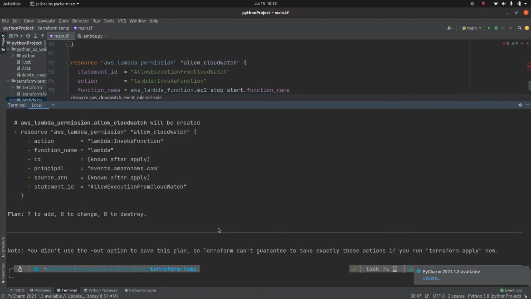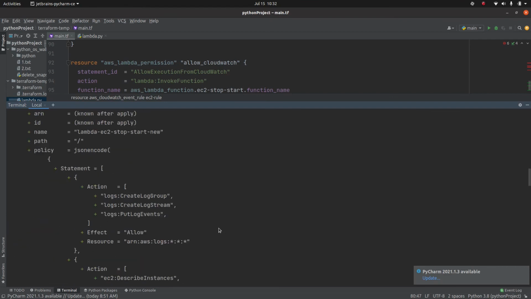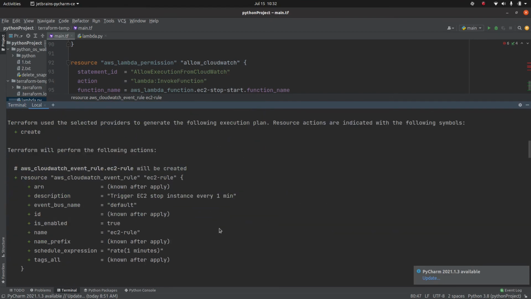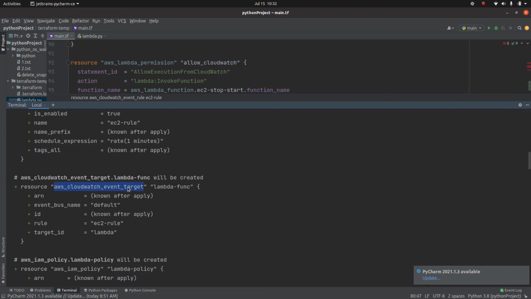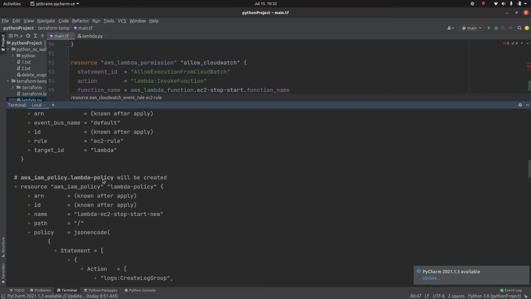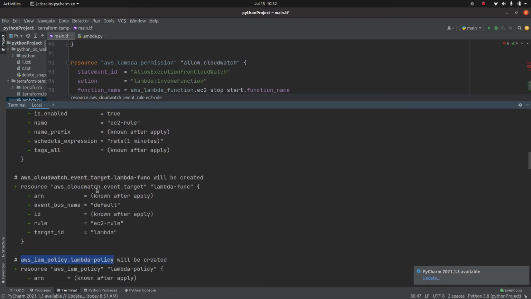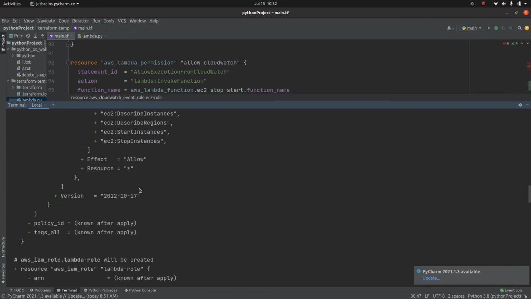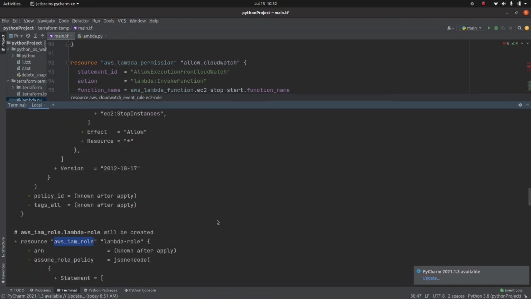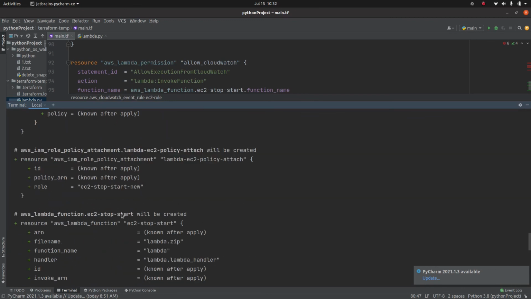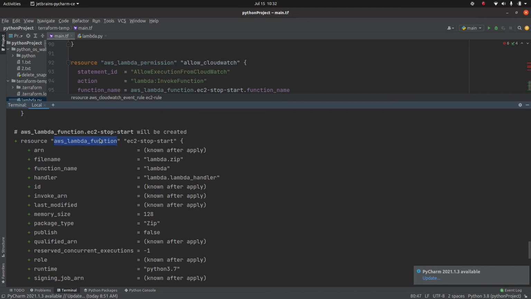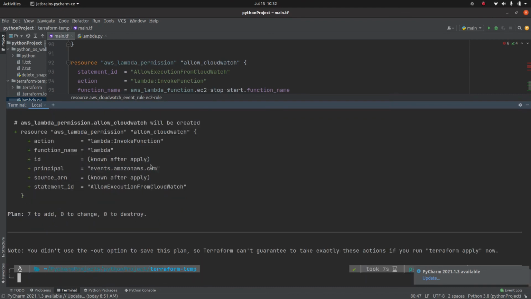Okay, you see 7 resources. So let me scroll up. It's going to create this event rule first, then the event target for the lambda function, the IAM policy, then the lambda role, then the policy attachment, and finally the lambda function and the lambda permission.